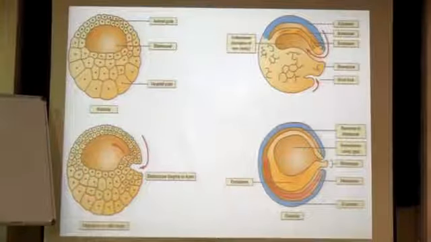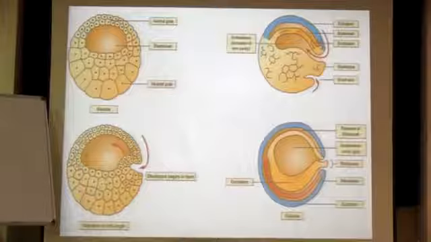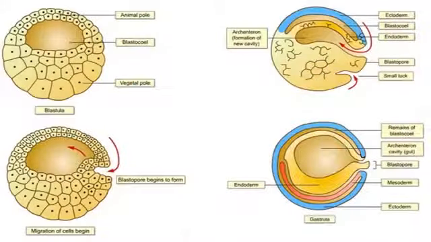A very interesting aspect of gastrulation is, if you deliberately change the positions of the cells here, you will find wrong organs coming out from wrong body parts. So many experiments have been done on salamander related to gastrulation, and scientists changed a lot of positions of the cells during gastrulation in salamander development, and they found that instead of the forelimbs growing at the forelimb side, they are growing behind, or the tail is growing in front, or the hind limbs are growing in front. So this kind of change can happen if you change the position of the cells over here.